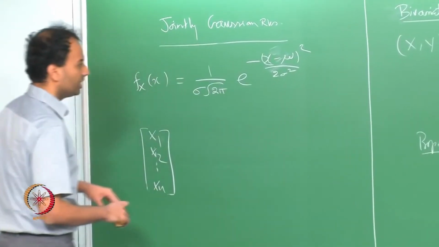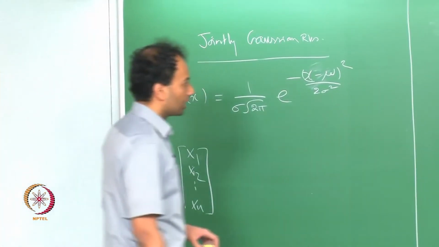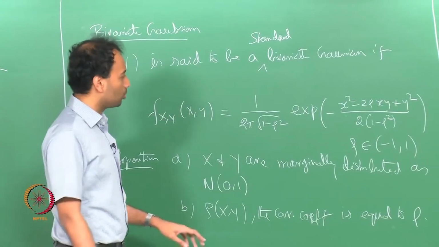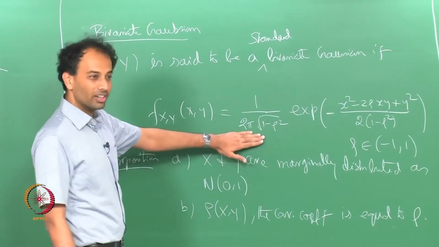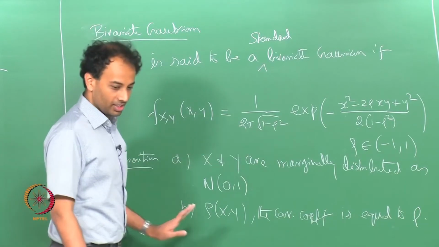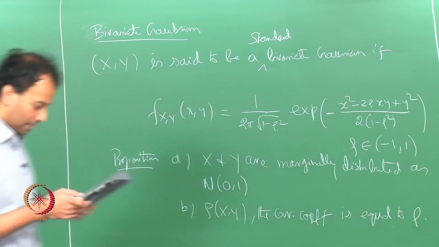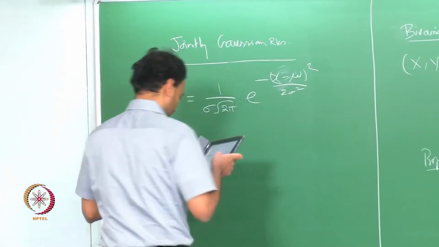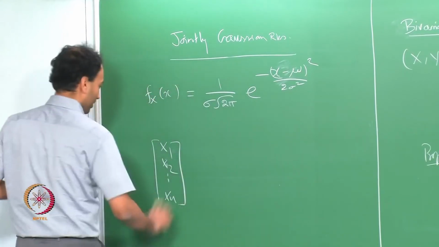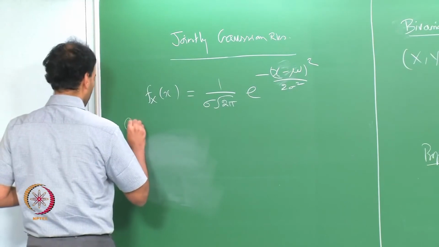So, more generally, if you want to talk about a non-standard bivariate Gaussian, the density will be even more messy. So, this is already messy even for a 0 mean univariate case, right. I do not even know if I should put it down, it is a fairly messy expression. Here I go, let me put it down. So, the general bivariate Gaussian looks like this.